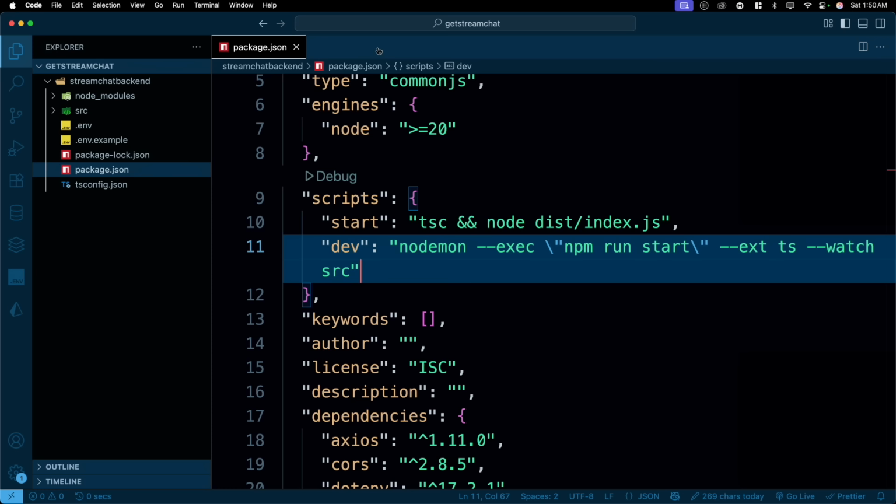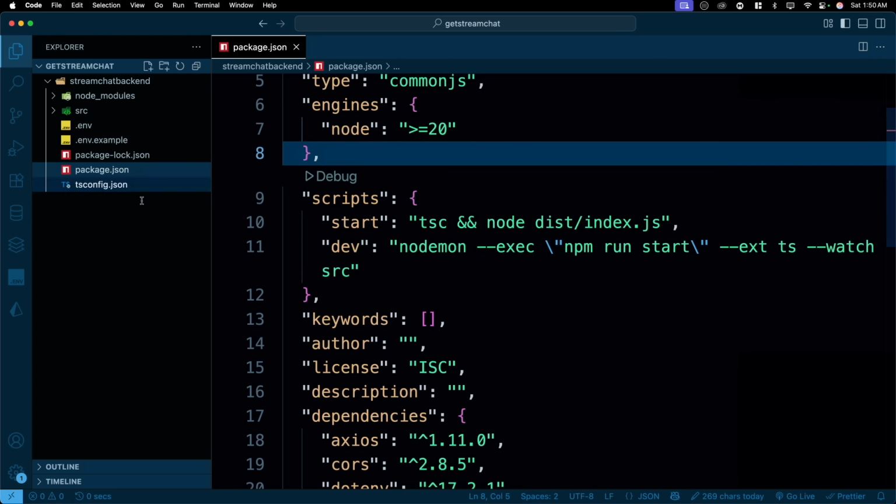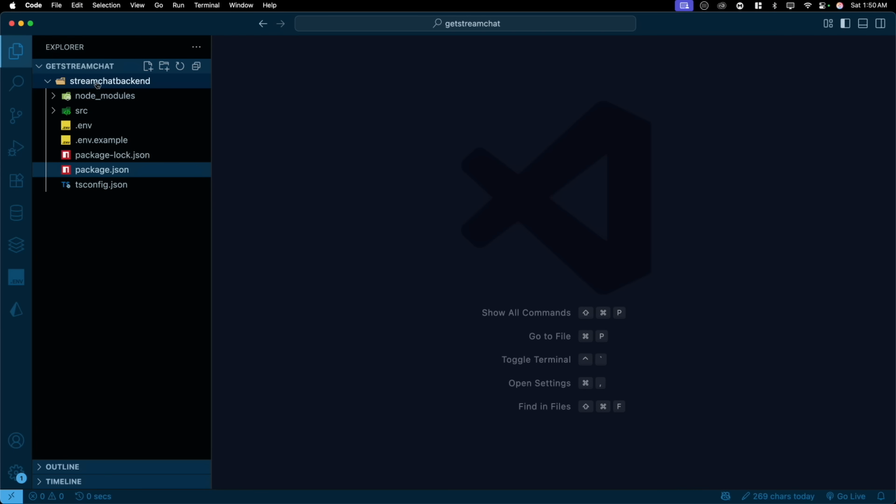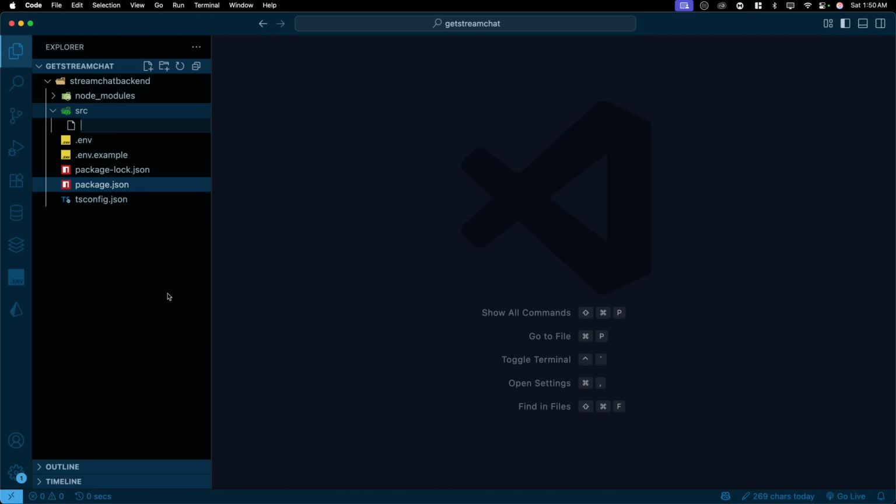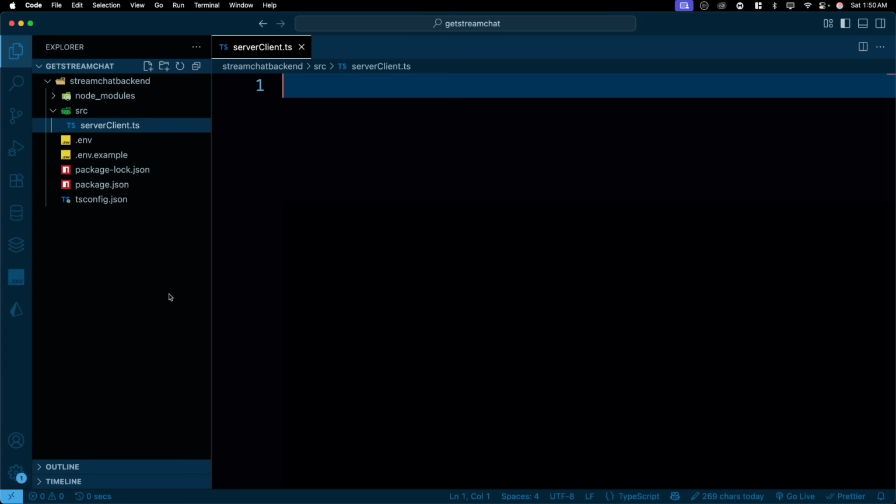All right, so we have everything installed, so no need to worry about that. Now inside this, let's keep everything inside the source folder so that it's easier. So inside the source, let's create the very first file, and this one is going to be serverClient.ts. We'll be using TypeScript. Don't worry if you don't know TypeScript. I'll walk you through how TypeScript works and how the entire thing goes. It's super easy. Don't you worry on that part.